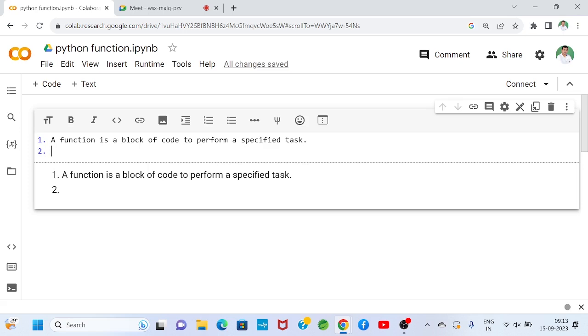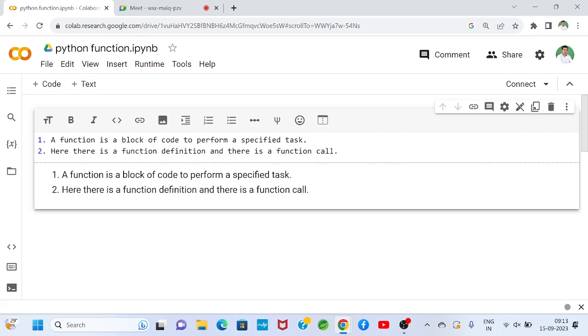Here there is a function definition, and there is a function call. A function definition represents a task. So we will see how to define a function and how to call a function.